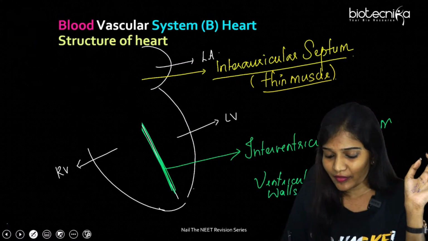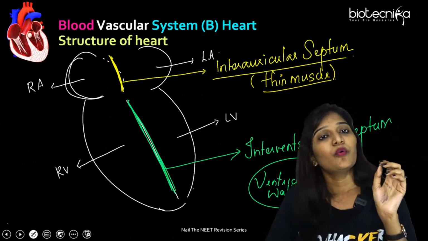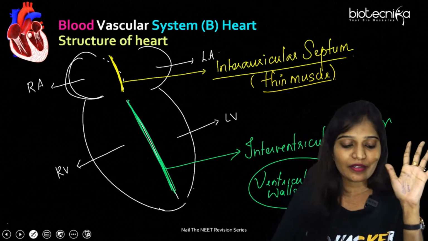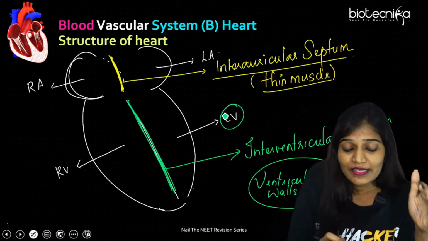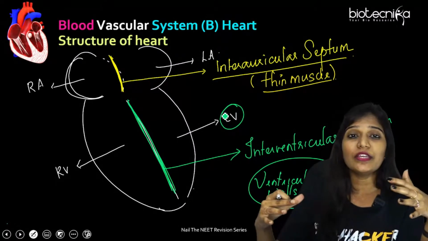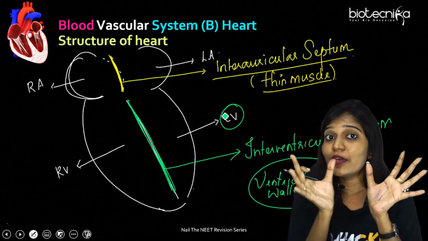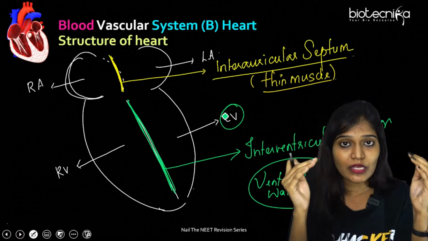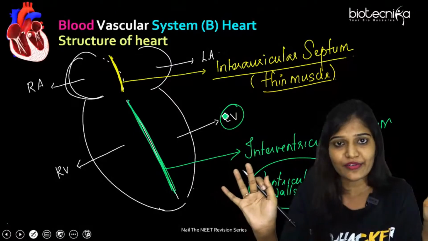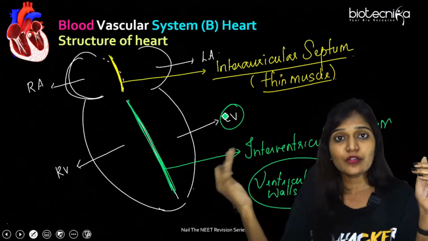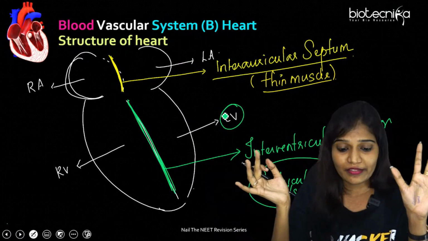They're very thick. And if I have to be specific, whether it is the right ventricle or the left ventricle, the left ventricle is much thicker. Why? Because the left ventricle is the one that gives oxygenated blood to the entire body, so its wall has to be very thick. So remember, is it auricular walls or ventricular walls that are thicker? It's always the ventricular walls. But out of the right and left ventricle, whose walls are thicker? The left ventricle's walls are very thick.